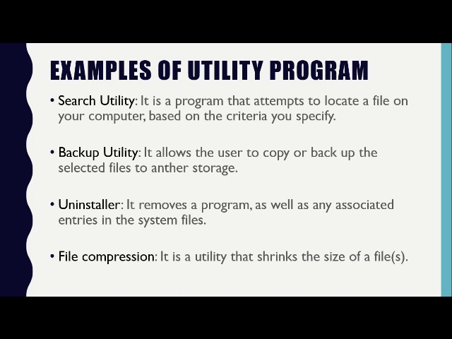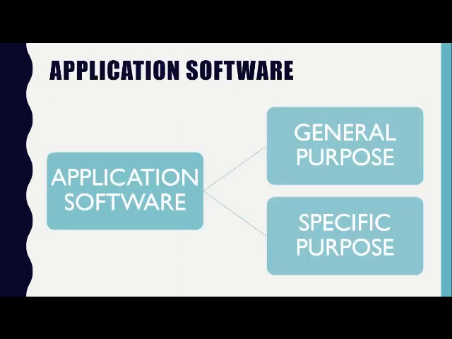Now moving further, we are going to learn about application software. There are two types of software. One was system software, which we were discussing earlier, and another one is application software. Application software consists of programs designed to make users more productive and assist them with personal tasks. Application software is again divided into two categories: general purpose application software and specific purpose application software.